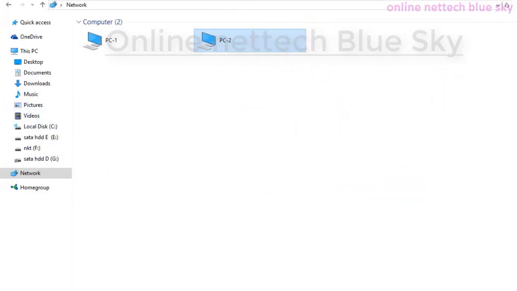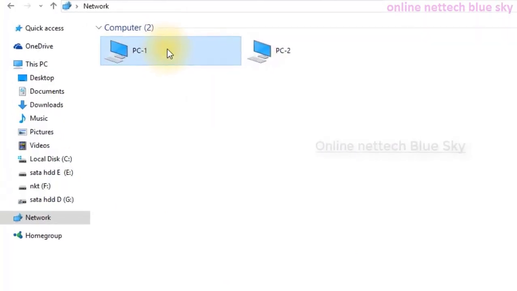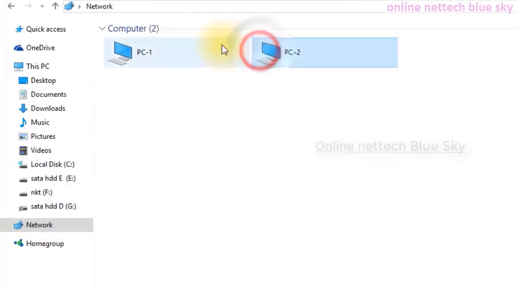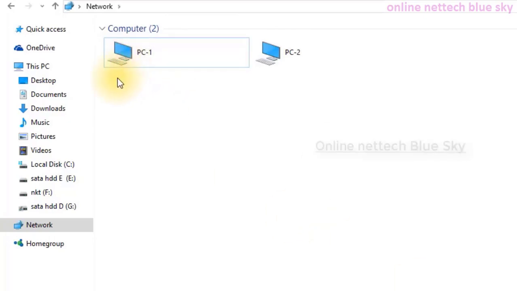Yeah. So you can see PC2 means my Windows 7, PC1 means my Windows 10. This my PC1 shows how many times I shared these files and folders here. This is showing why PC1 is in my computer, because you shared it the first time. Completely this shows how many times you shared your data, how many times you shared your folders and files in network communication.